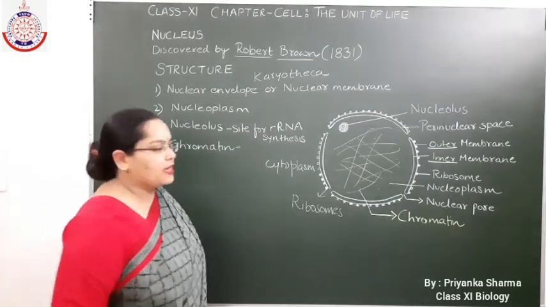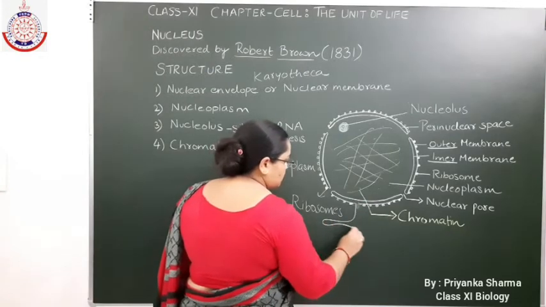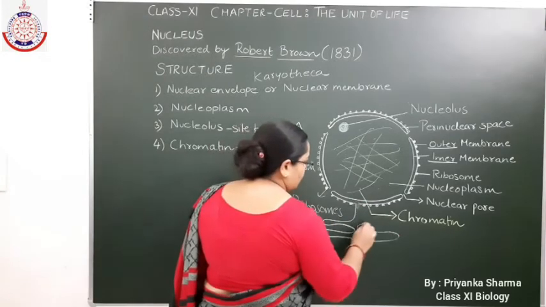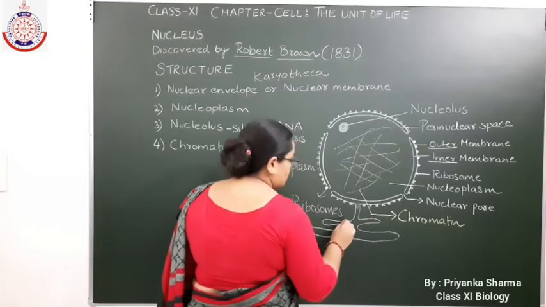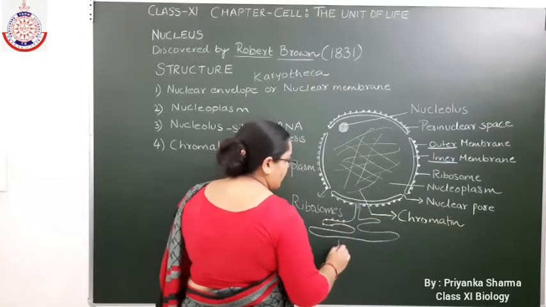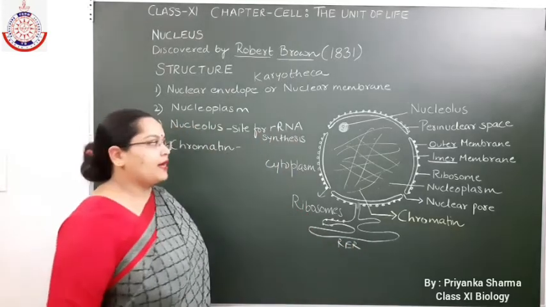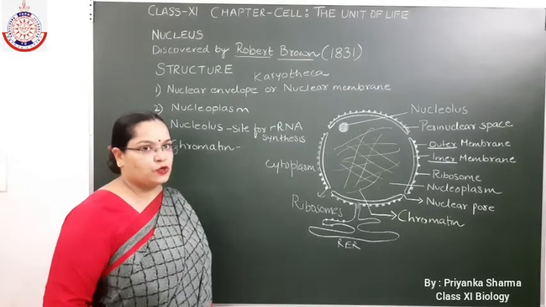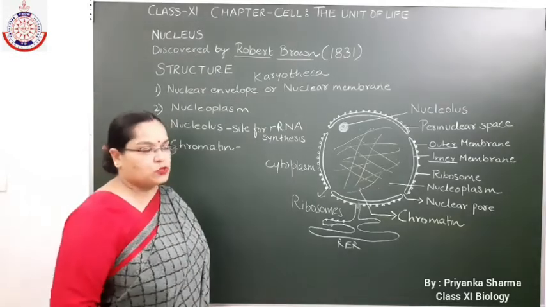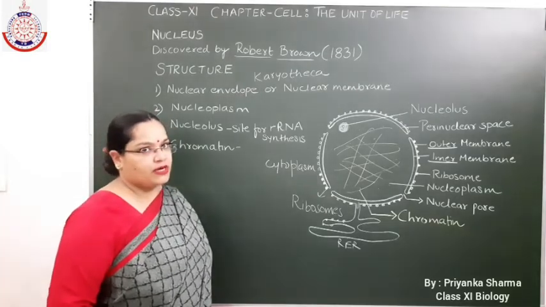The outer nuclear membrane is continuous with the rough endoplasmic reticulum. So the outer nuclear membrane is in contact with the cytoplasm, it is studded with ribosomes, and it is continuous with the rough endoplasmic reticulum.